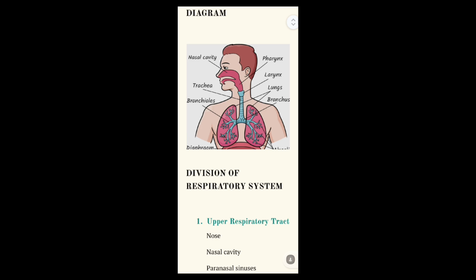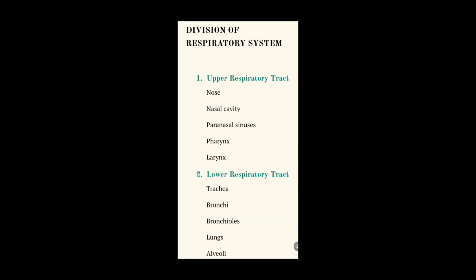Then you have to draw the diagram of the respiratory system. In this, you can see nasal cavity first, then pharynx, then larynx, then trachea, then lungs, bronchus and bronchioles, then diaphragm and alveoli. We can learn more about this.